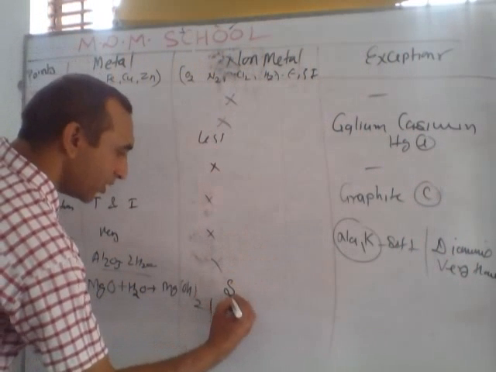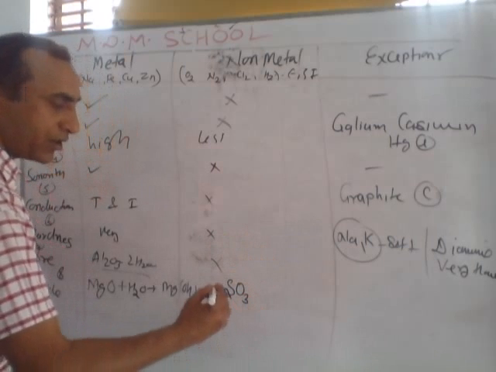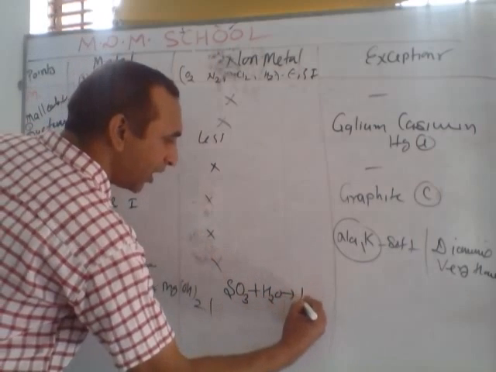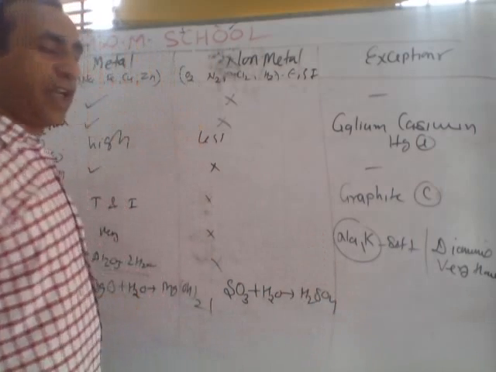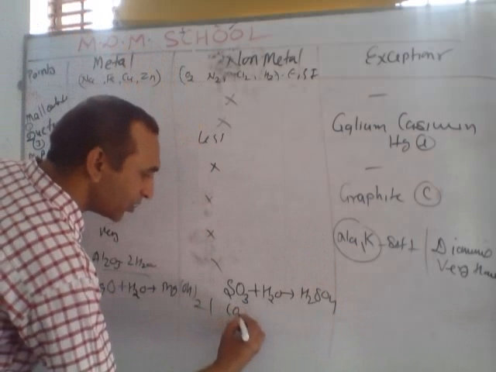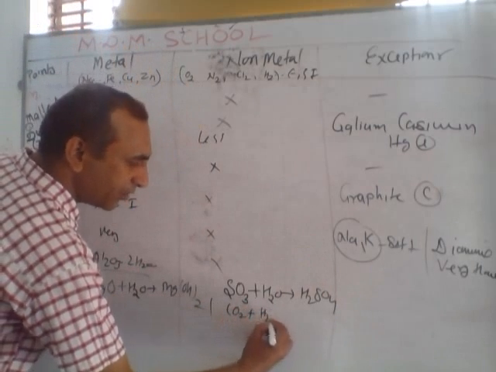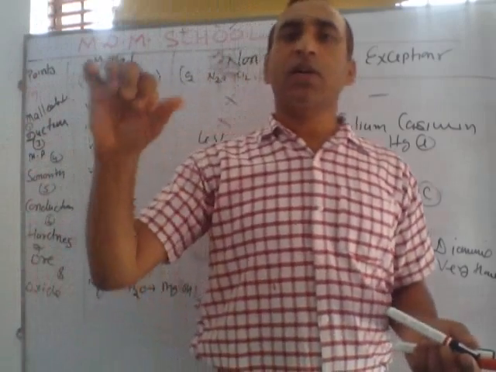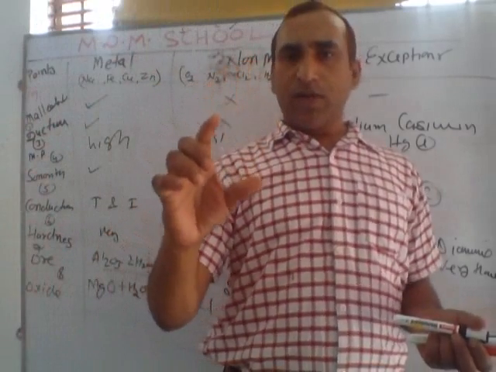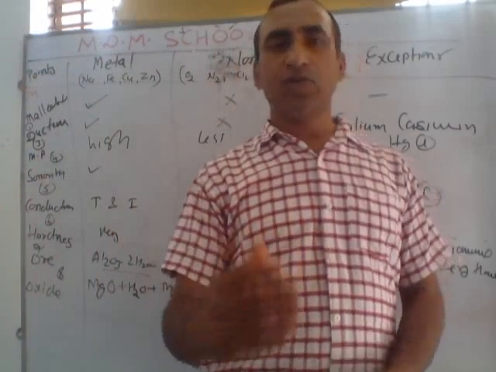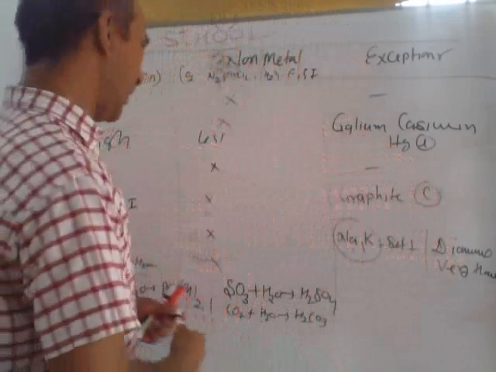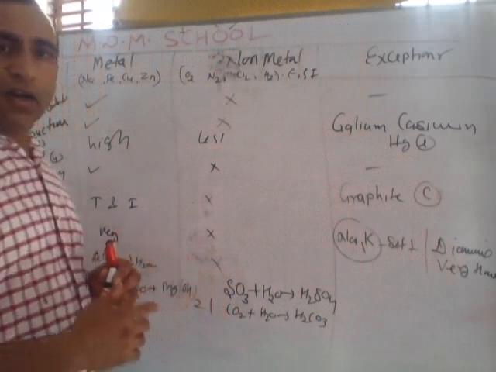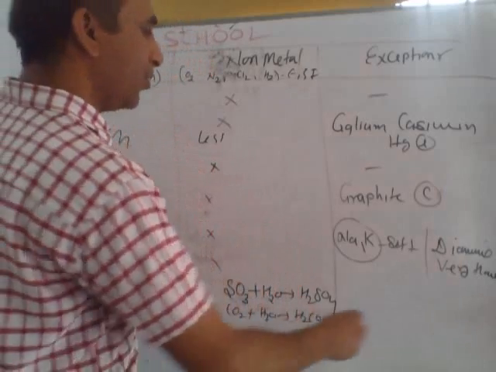But non-metals, listen. Suppose this is sulfur dioxide, the oxide of a non-metal, and we dissolve this compound in water. After dissolving, it forms sulfurous acid. Sulfurous acid is an acid. Suppose this is CO2, the oxide of carbon, a non-metal, and we dissolve it in water. When we dissolve CO2 in water, as in a cold drink, CO2 gas exists inside the water in the form of H2CO3, carbonic acid. So we can say the oxides of non-metals are acidic in nature, and no exceptional case.